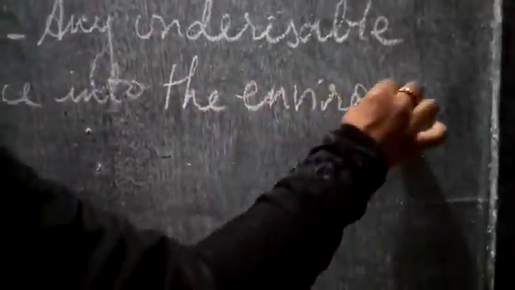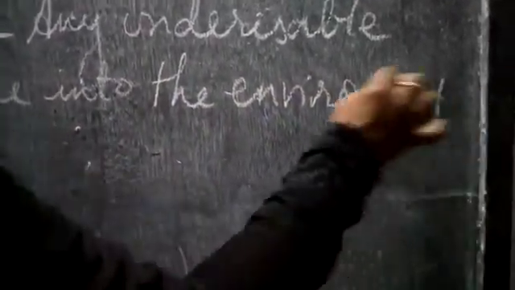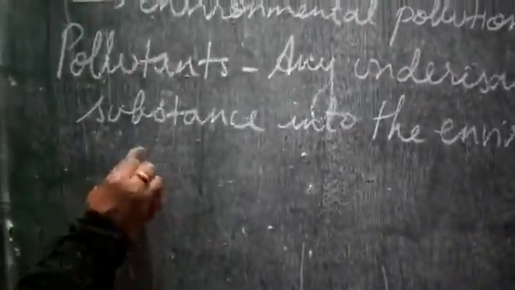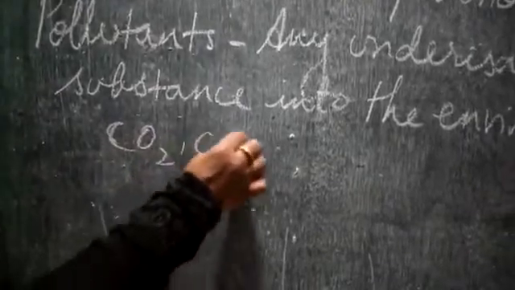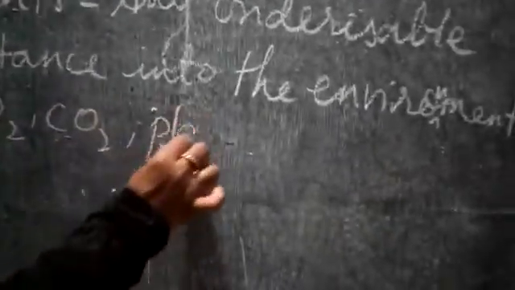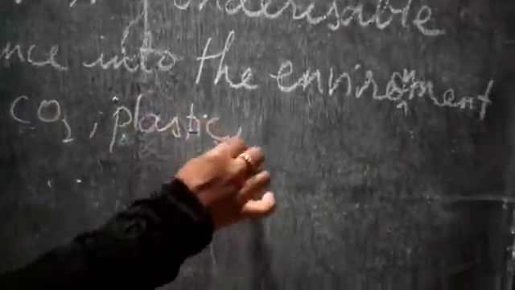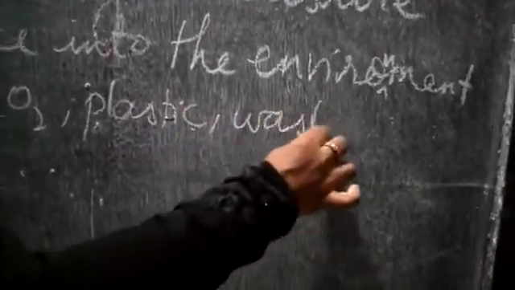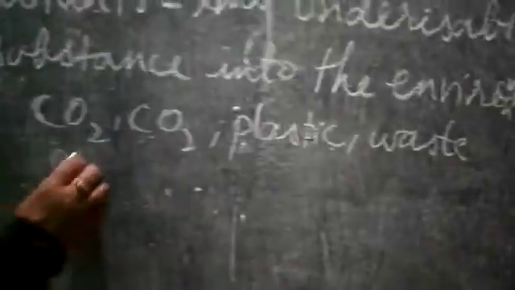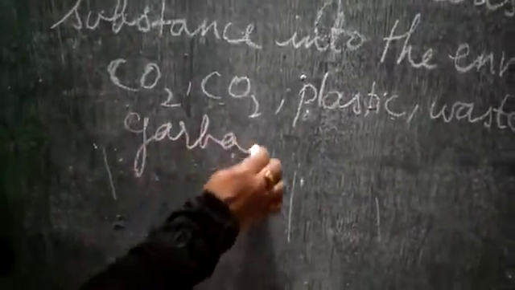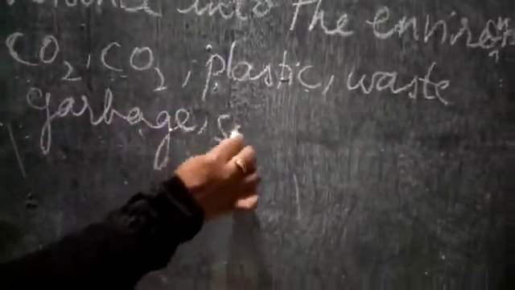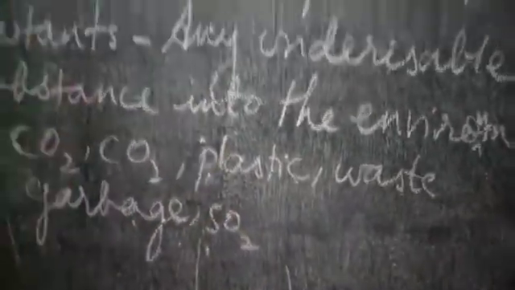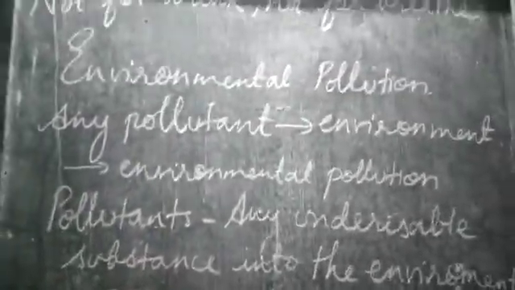Then it is called pollutants. So the pollutants can be carbon dioxide, carbon monoxide, plastic, any waste, right? It can be sulfur dioxide, okay, which changes the environment. Then it is called environmental pollution.